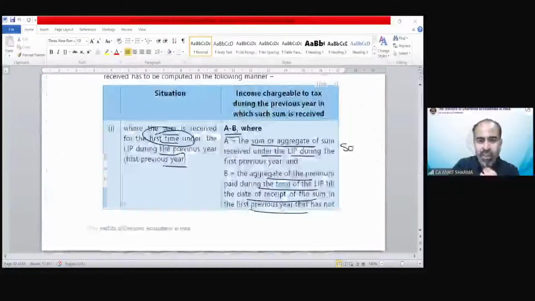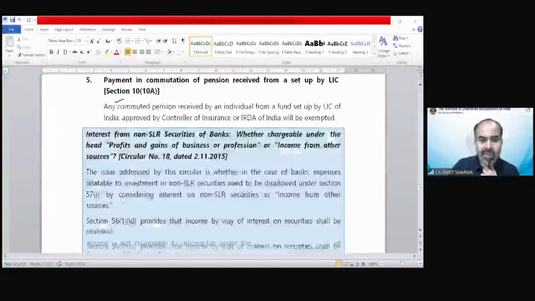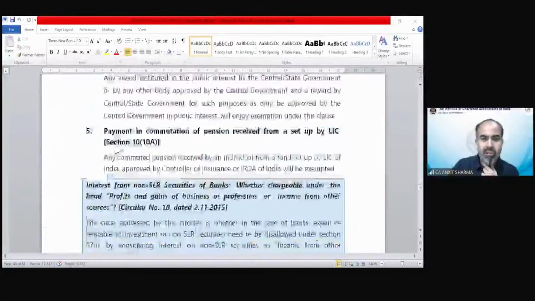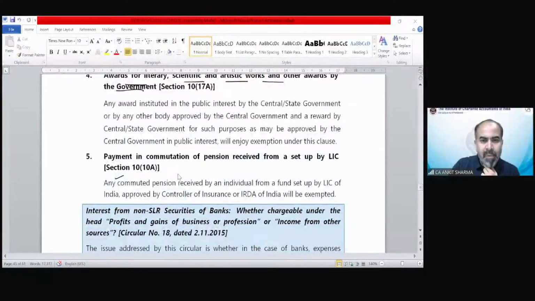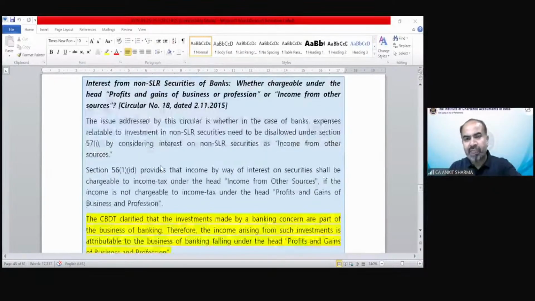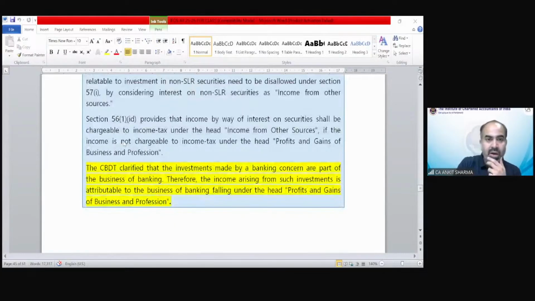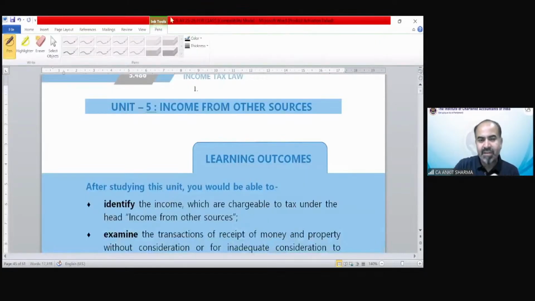First of all, let me see what Ishan was asking regarding our note, which has been for SLR purpose. Interest from non-SLR securities of a bank, whether chargeable under the head profits and gains of business or profession or income from other sources. So we have seen that the interest which has been received by a bank, I have already highlighted that.